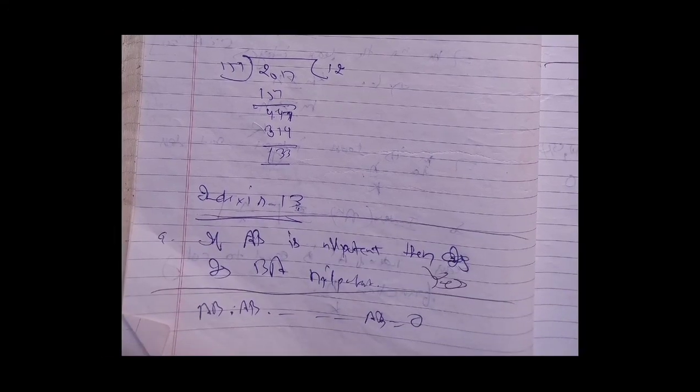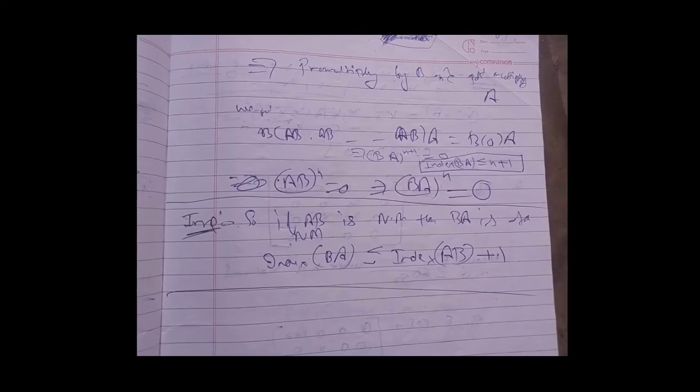Now if AB is nilpotent, then is BA nilpotent? So the answer is yes. Now suppose that the nilpotent matrix AB has index equal to n, then AB multiplied n times will be equal to a null matrix.